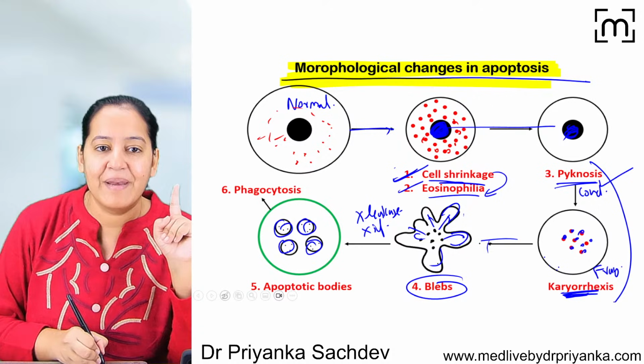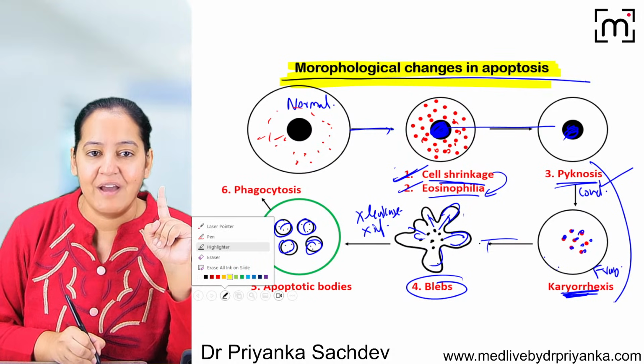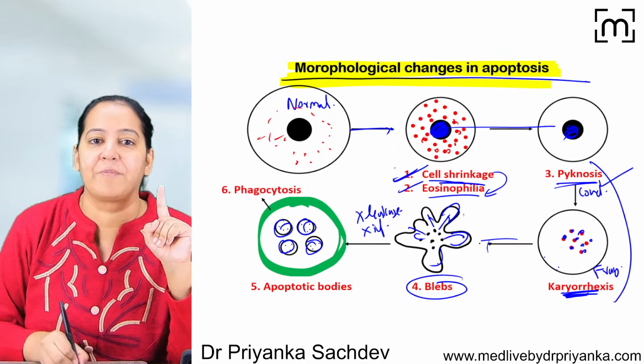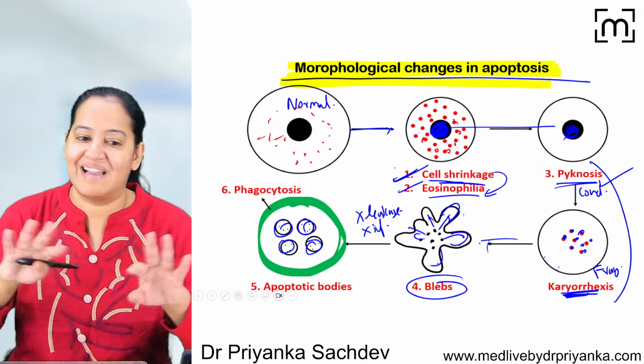In the end, what's happening? A phagocyte is coming and engulfing all the apoptotic bodies. The cell disappeared from the world.